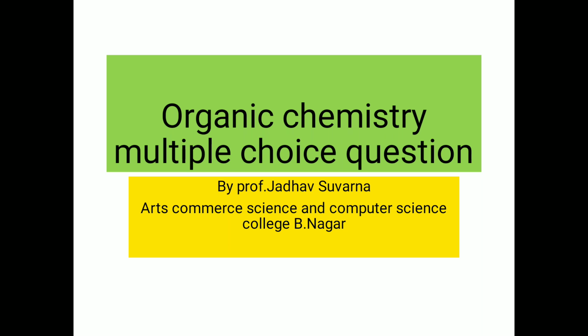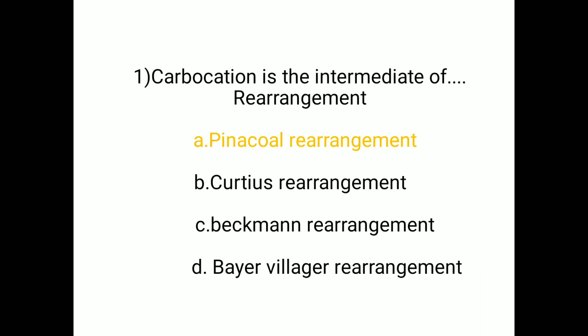Today I will explain organic chemistry multiple choice questions. My first question: carbocation is the intermediate of which rearrangement? There are four options: A. Pinacol rearrangement, B. Curtius rearrangement, C. Beckmann rearrangement, D. Baeyer-Villiger rearrangement. The correct option is A.